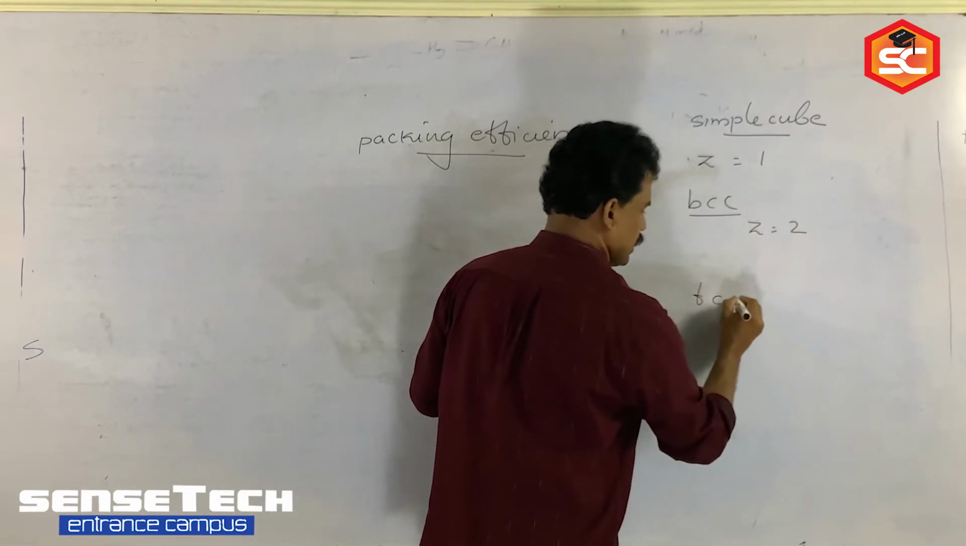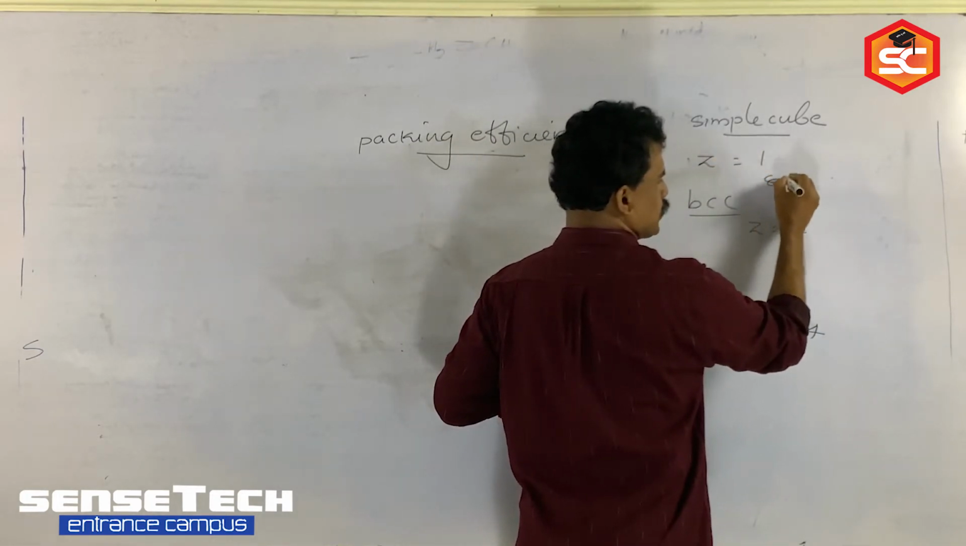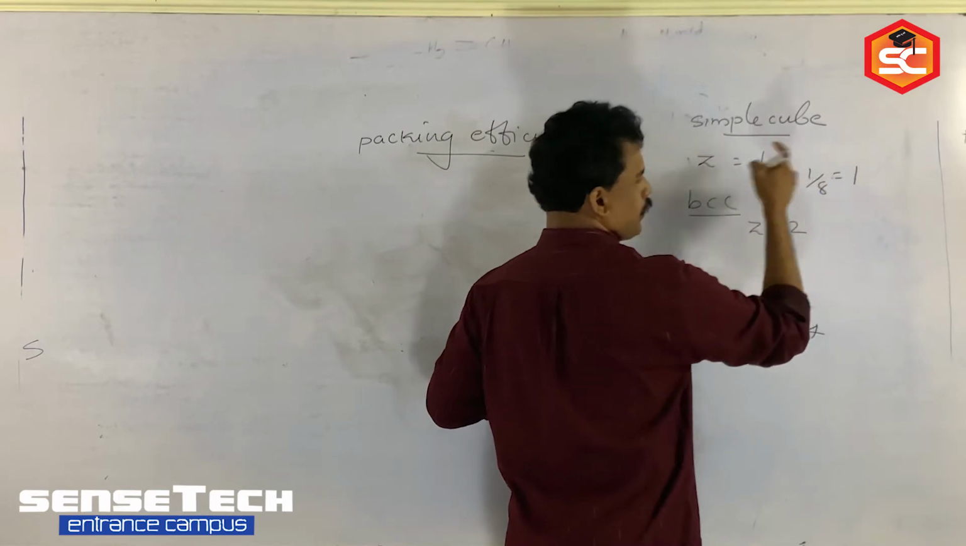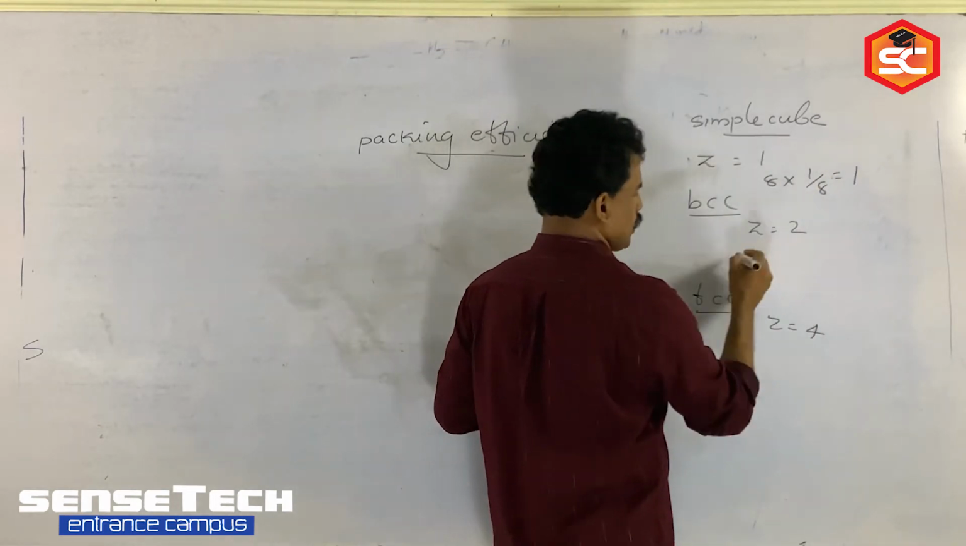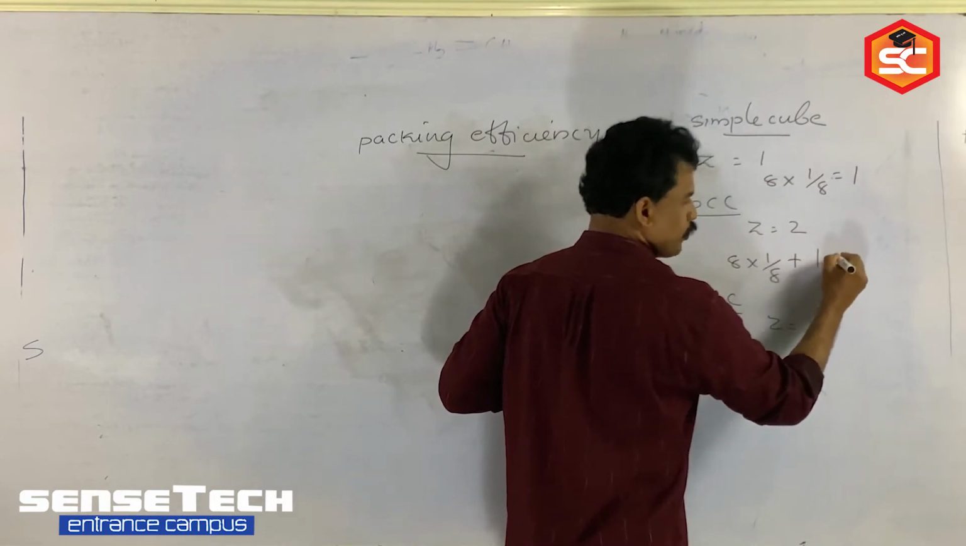In the case of face centered cube, Z is equal to 4. This calculation also is clear. 8 into 1 by 8, all the corners are equally contributed. Here, 8 into 1 by 8 plus body center that individually it acts as 1.